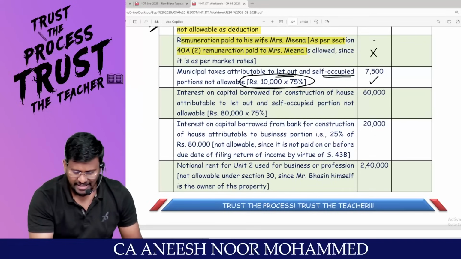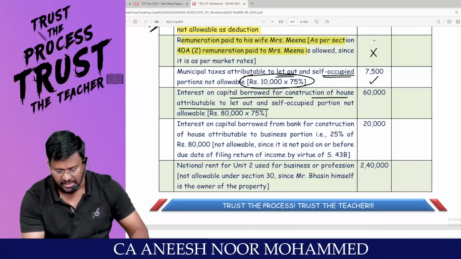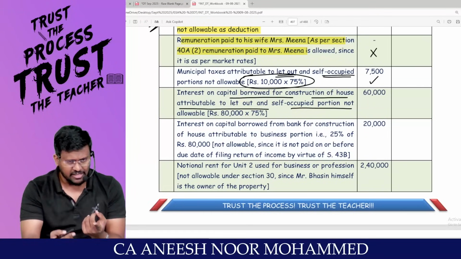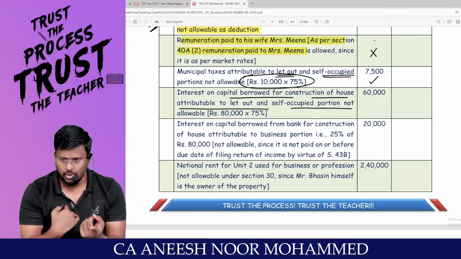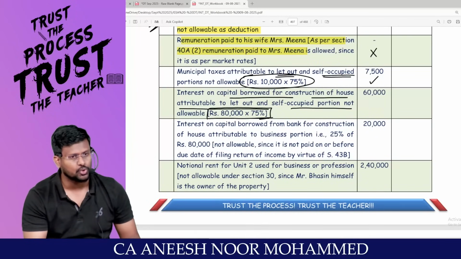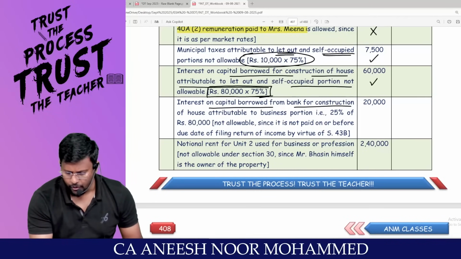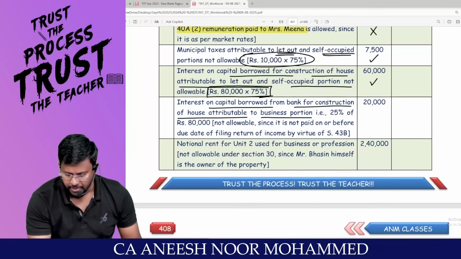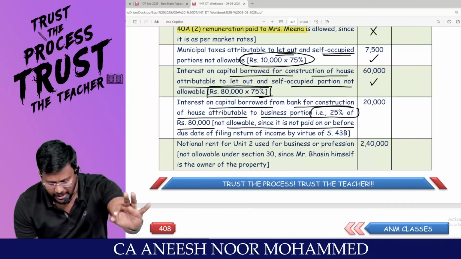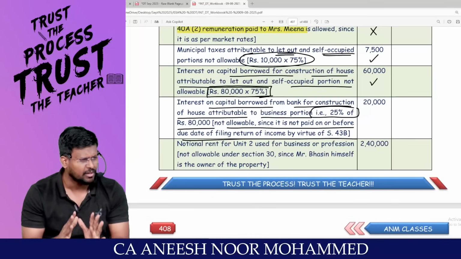My dear lovable students, interest on capital borrowed for construction of house attributable to let out and self-occupied portion. How much is the total interest debited? 80,000. Out of that, self-occupied portion, 25%. Let out portion, 50%. Total 75% is the impurity. So 80,000 into 75%, 60,000. Comfortable? Interest on capital borrowed from a bank for construction of the house for the business portion, 25% of 80,000, is not allowable since it is not paid on or before due date for filing return of income by virtue of 43B. You should be very, very clear and clever.